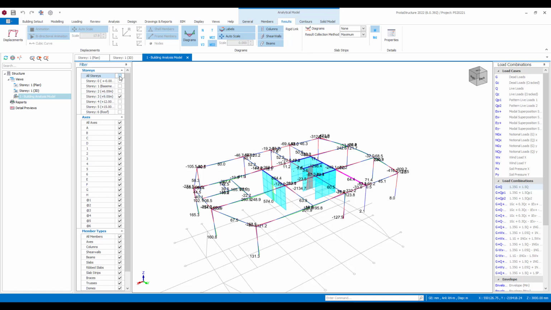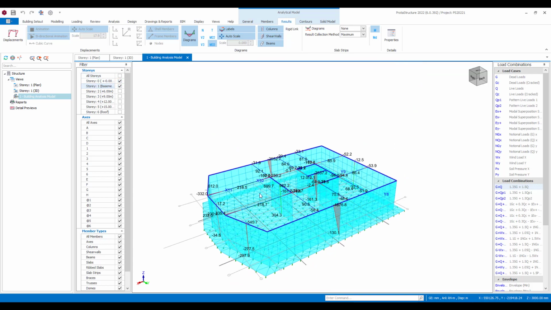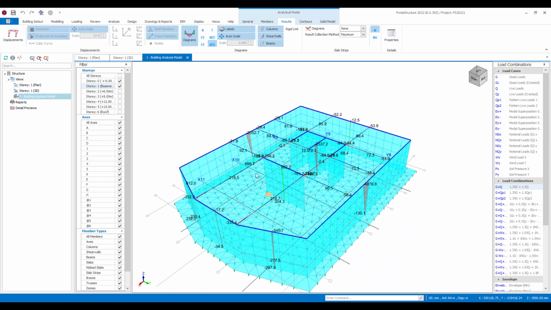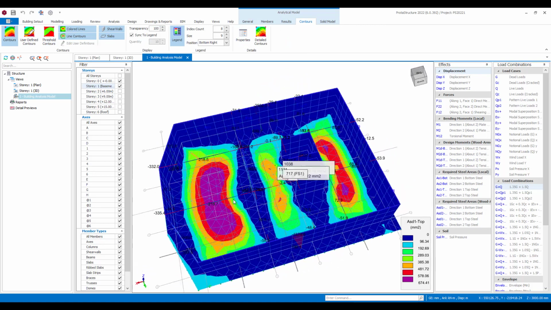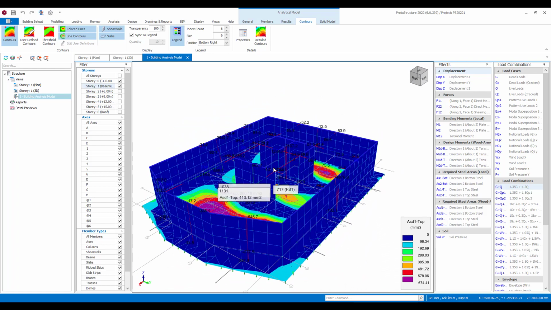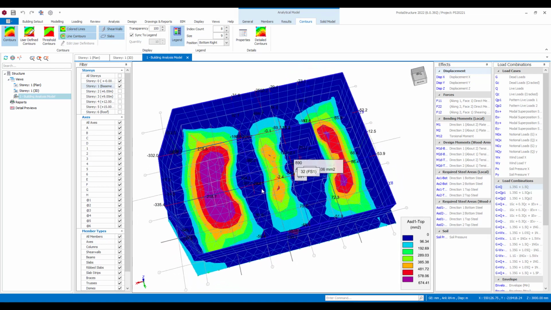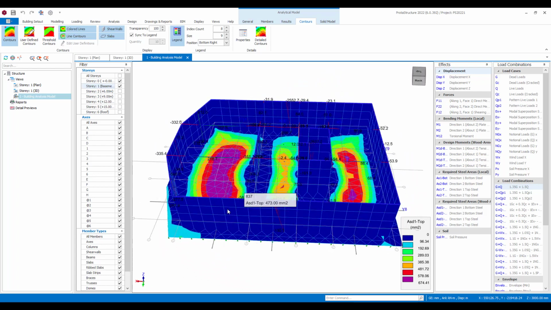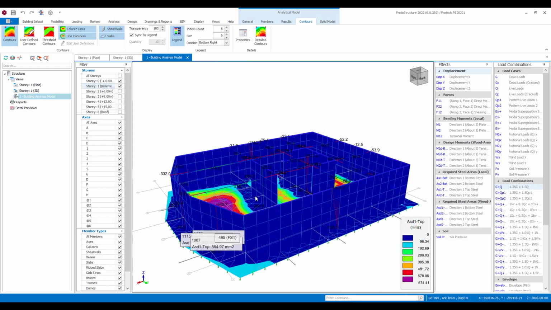Now, if I come out, maybe I'd like to look at the lower levels more closely. So again, I'll highlight the lower level, and I might want to see the raft foundation combined with the basement walls. Once I come in here, I can move into looking at, say, contours, and you can look at different contour results. Here I'm looking at an area of steel in the basement slab. You can see the way that this is interacting with the walls, and you can get a feel for the behaviour there.